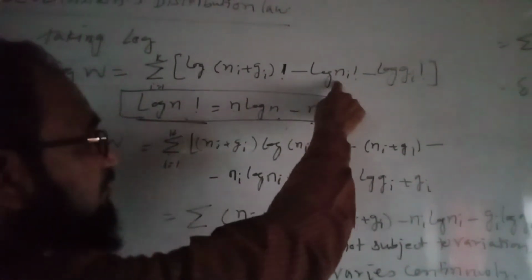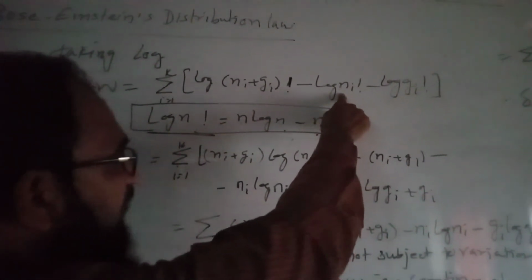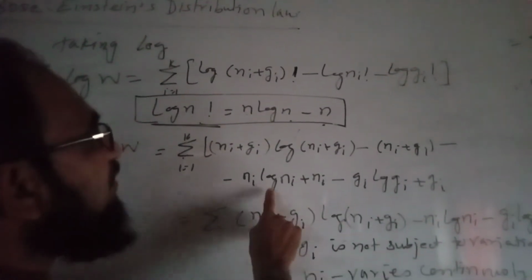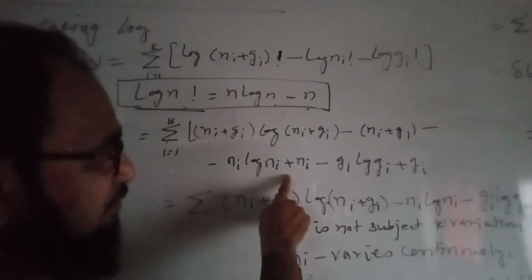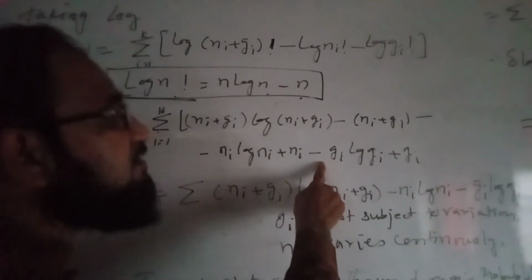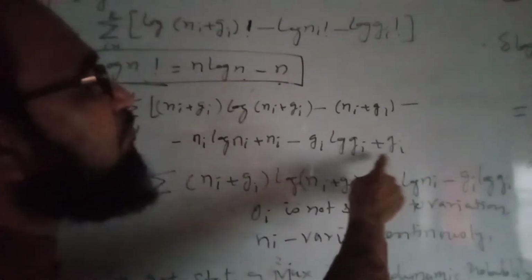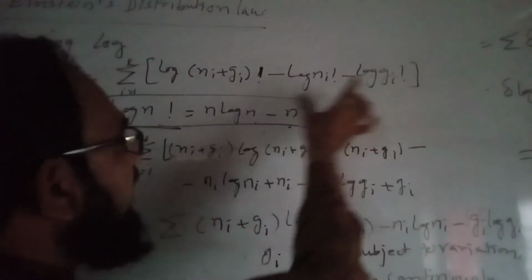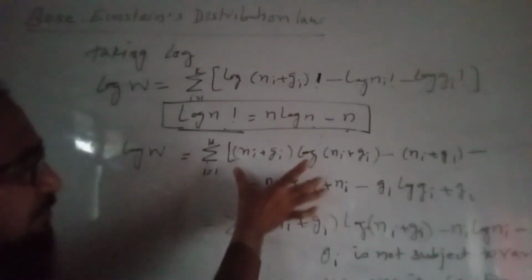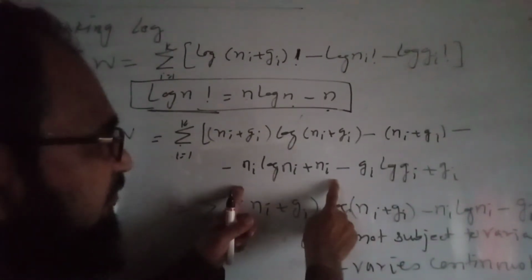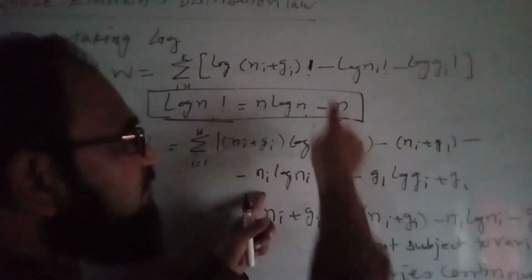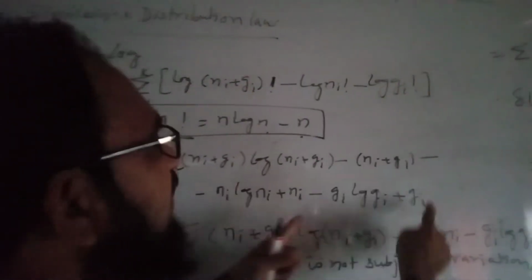For log Ni factorial, we get Ni log Ni minus Ni, and minus and minus will become plus. Minus Gi log Gi plus Gi for this one. I have written this because there is already a negative sign, and for log Gi factorial I have written this.